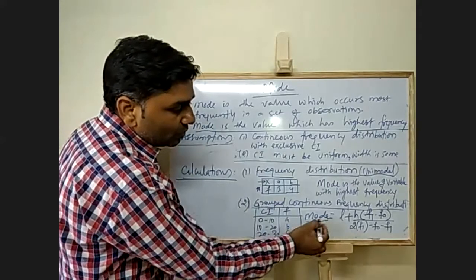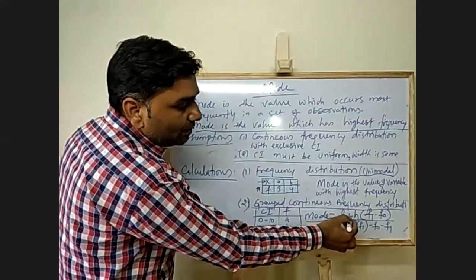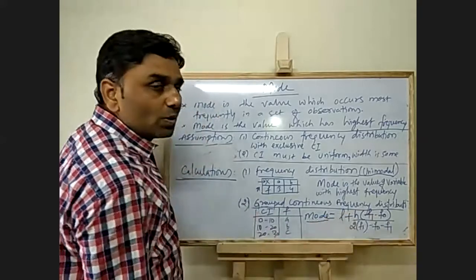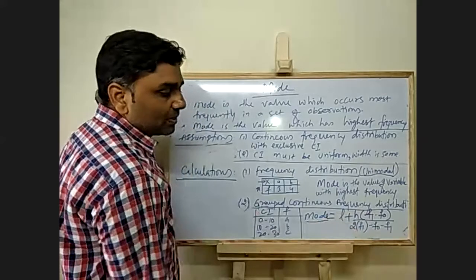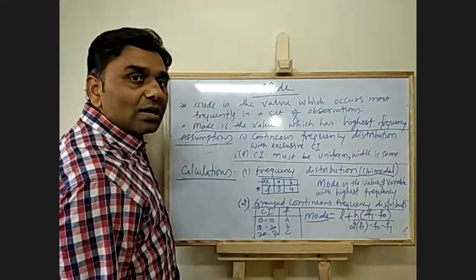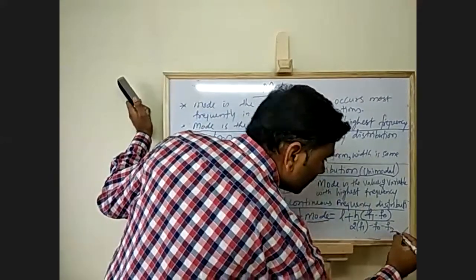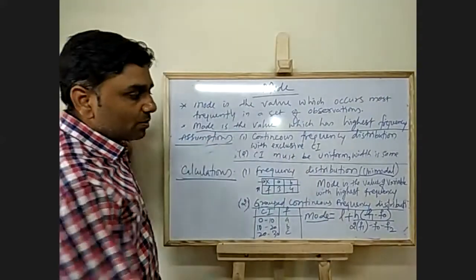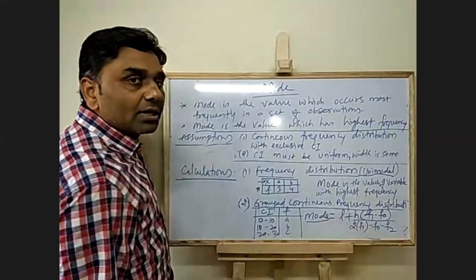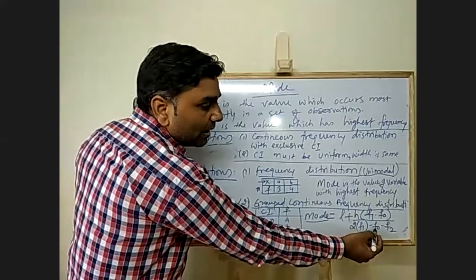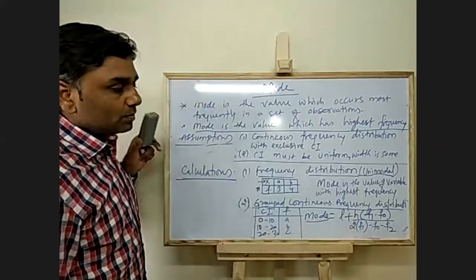Mode is equal to L plus H times (F1 minus F0) divided by (2F1 minus F0 minus F2). So the formula is L plus H bracket F1 minus F0 divided by 2F1 minus F0 minus F2.